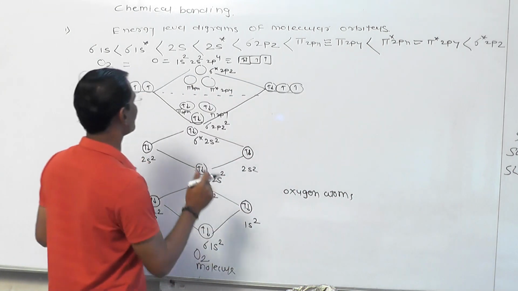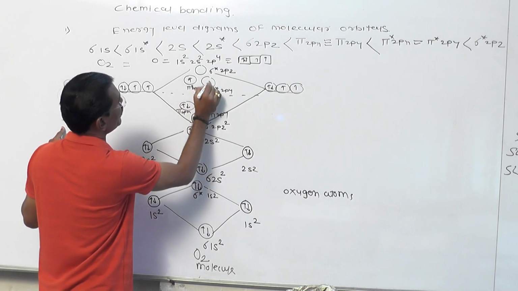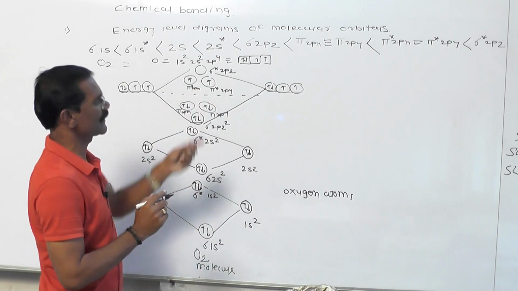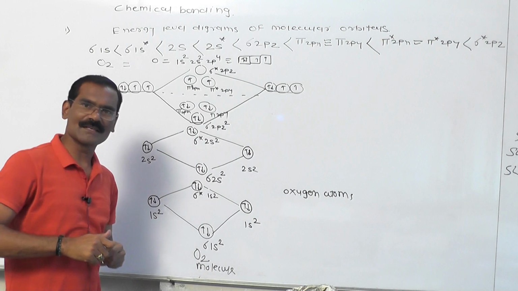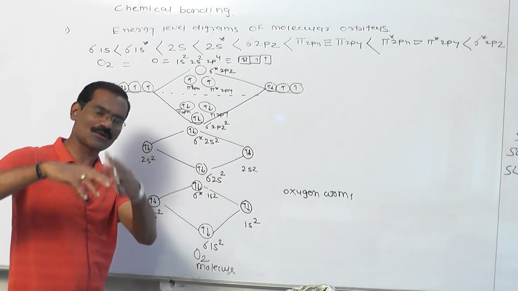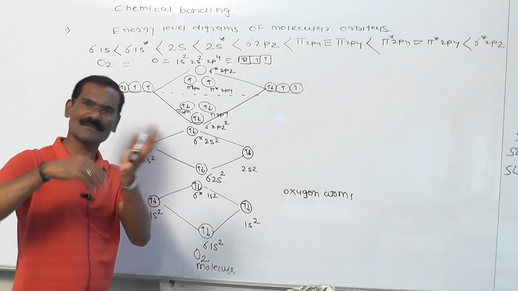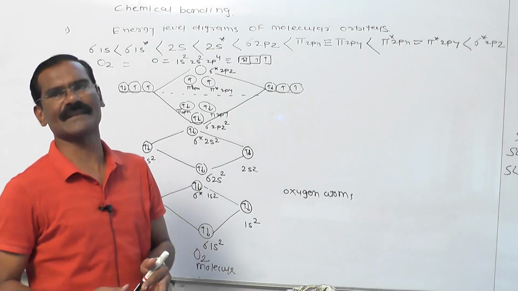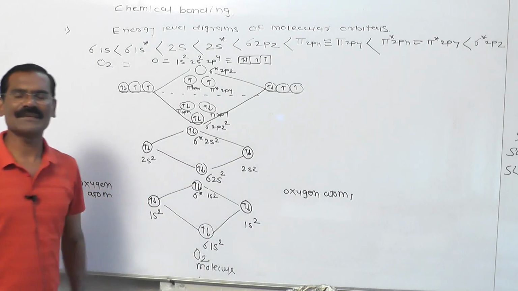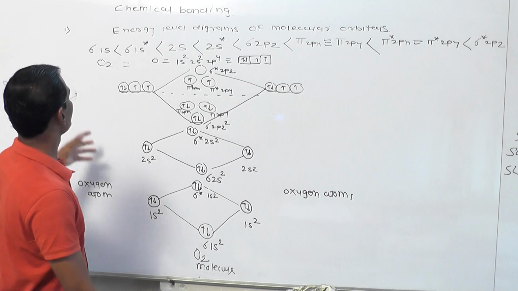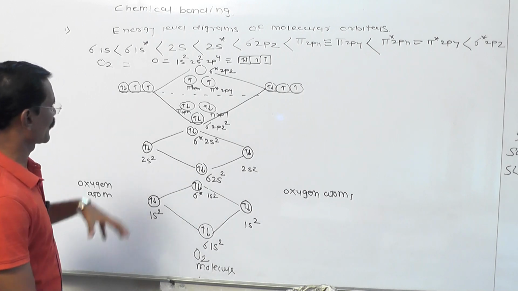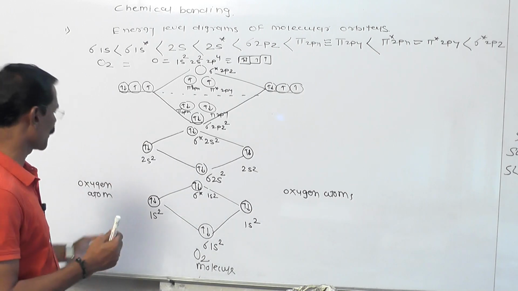Now what happened in this case? The 2 electrons enter the anti-bonding orbitals, but without pairing, because these 2 orbitals have the same energy. Whenever same energy orbitals are there, according to Hund's rule we fill the electrons first unpaired, and if electrons remain, then pairing takes place. So this is a very important phenomenon related to the molecular orbital concept. As per my idea, you don't have any problem.